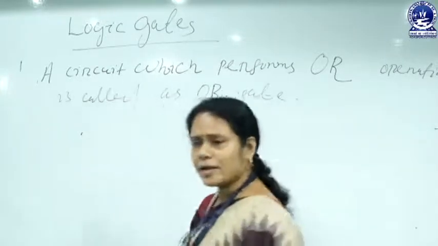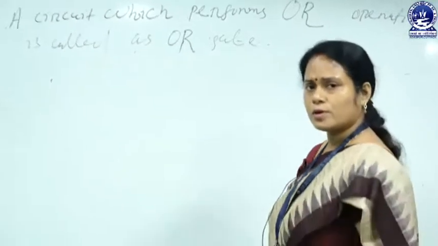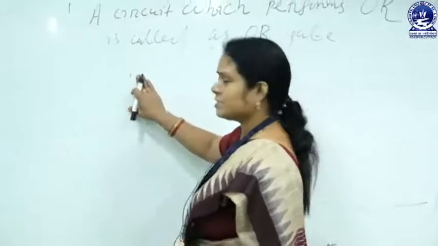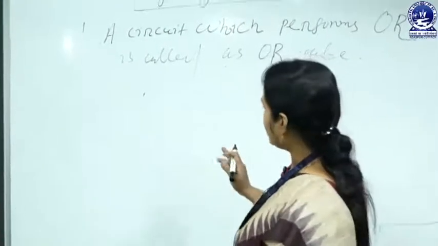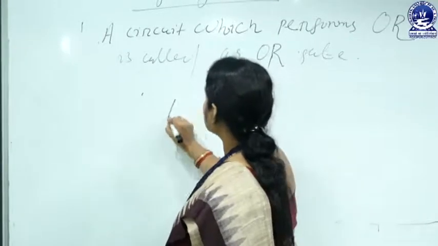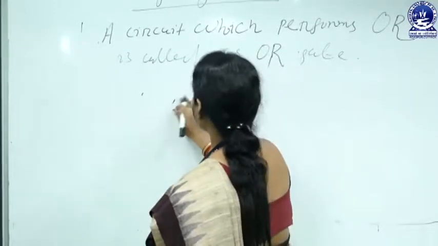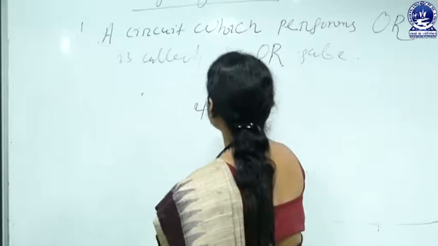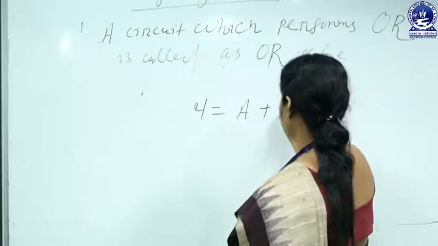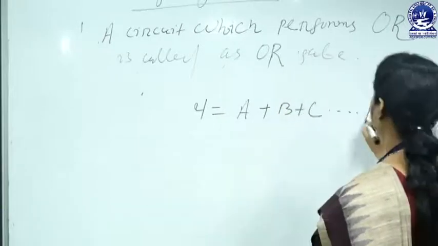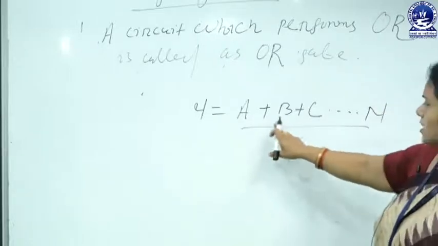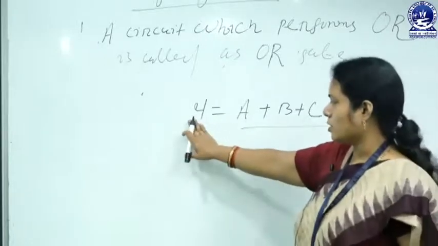Here also you can take more than one input, but there is only a single output. The expression is Y equals A plus B plus C up to N. You can take a number of inputs, but the output is only 1.